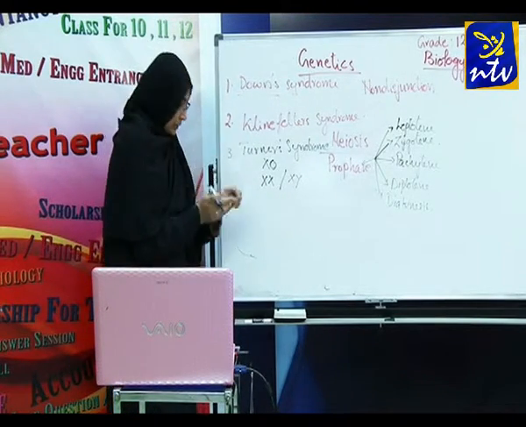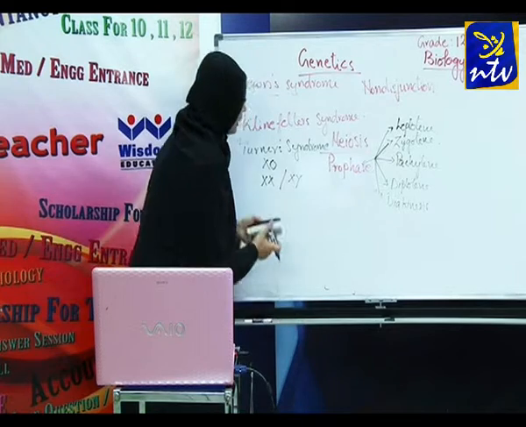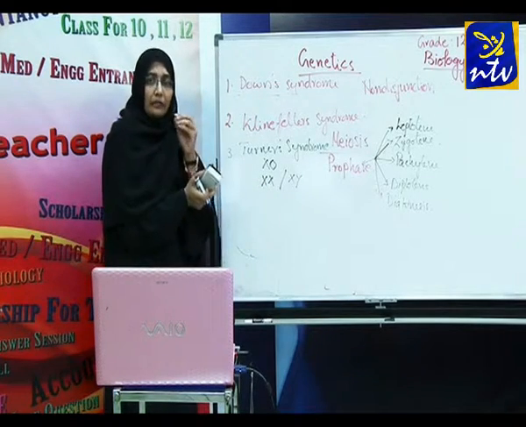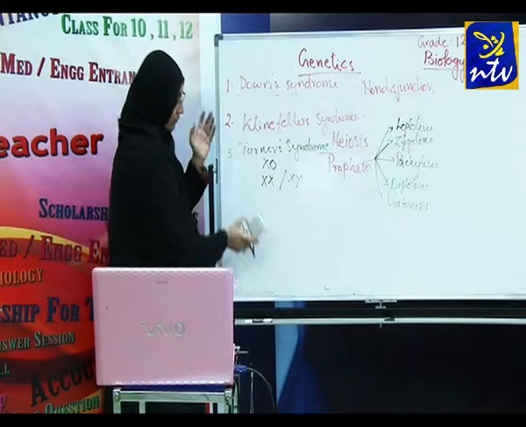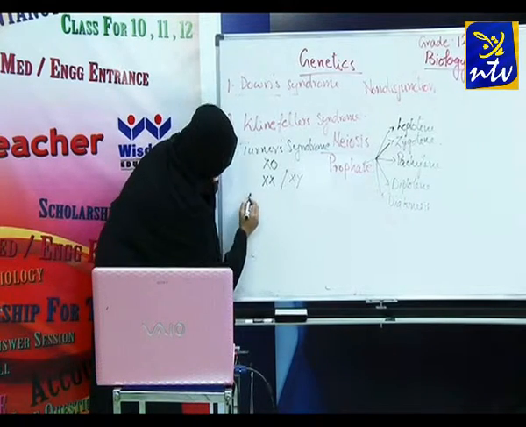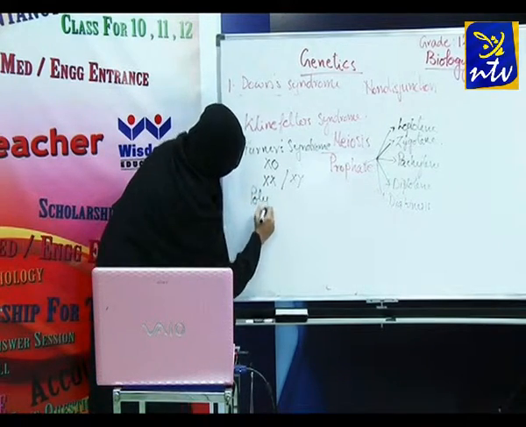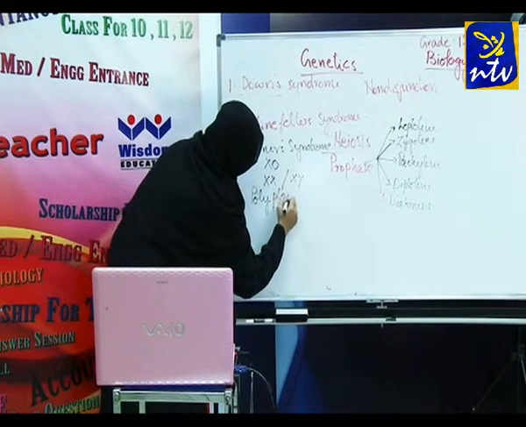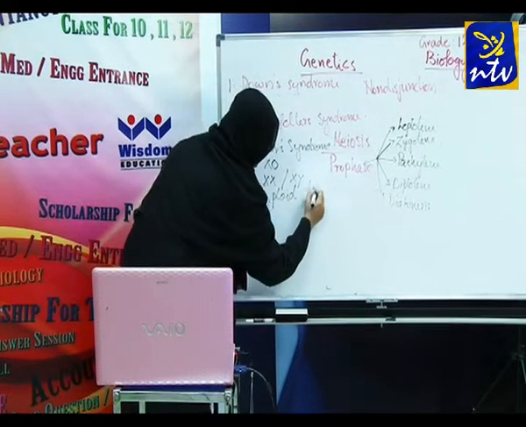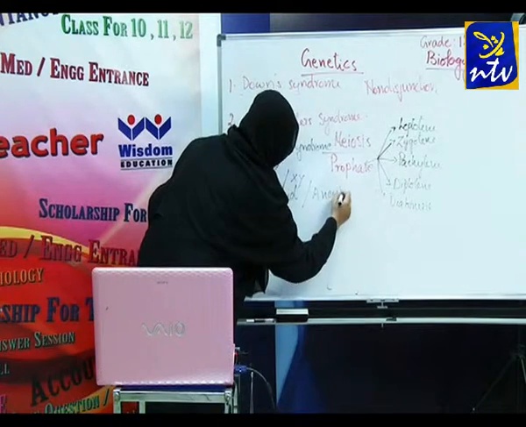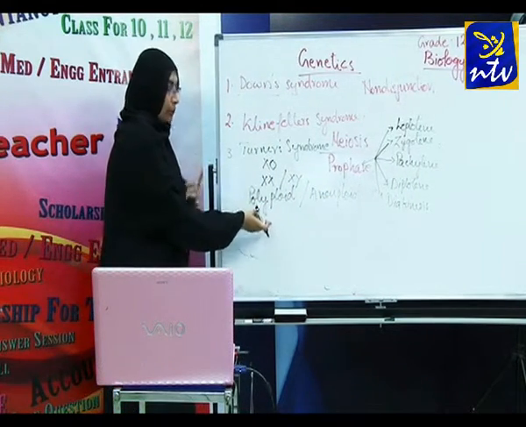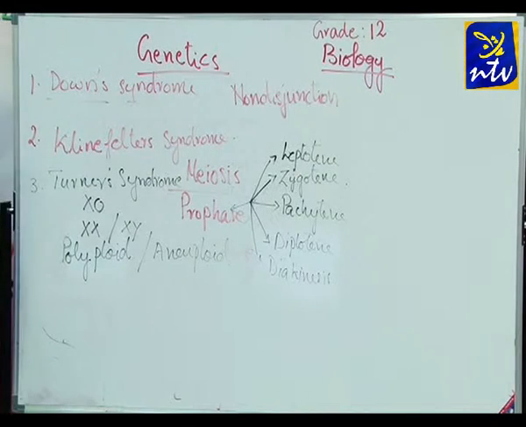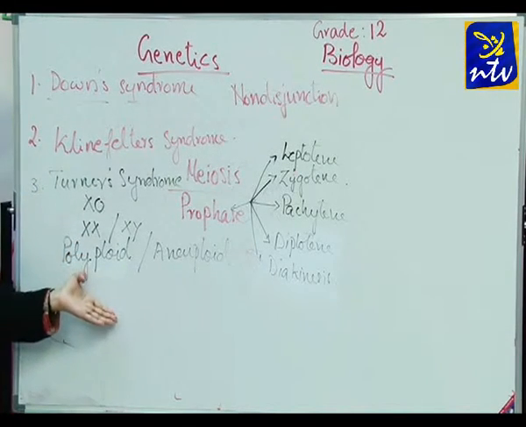It's almost time to wind up. Let me tell you once again what is the difference between polyploidy and aneuploidy. You should know the difference. Normally students ask this question, what is the difference between polyploid condition and aneuploid condition? In polyploid condition, the complete set of chromosomes will increase.